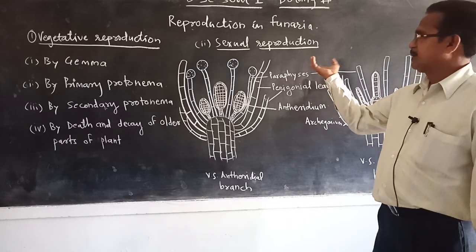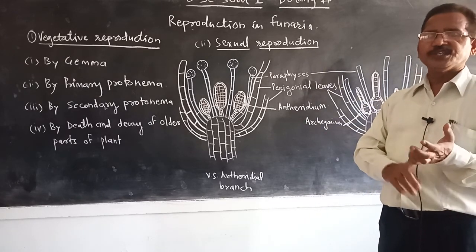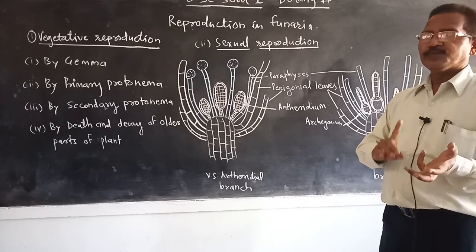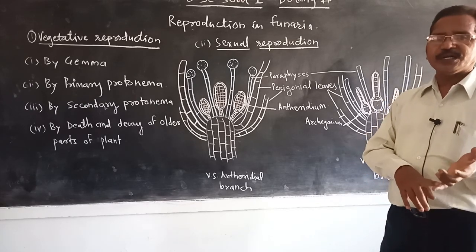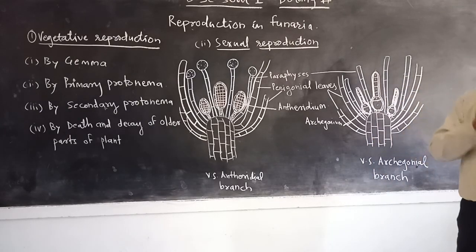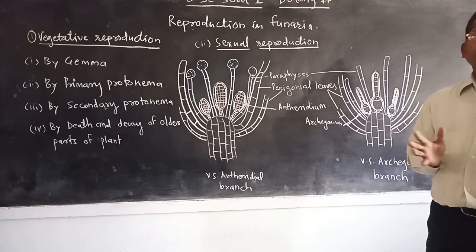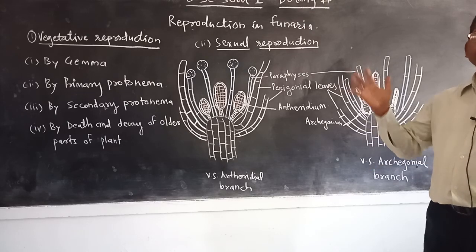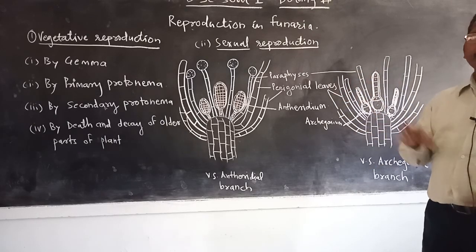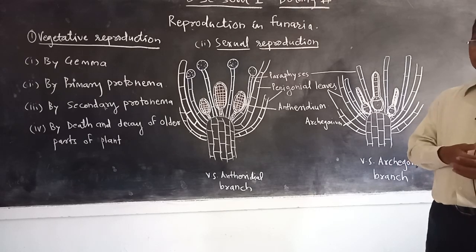The species of Funaria may be monoecious or dioecious. In monoecious species, both male and female sex organs develop on the same plant, while in dioecious or heterothallic species, male and female plants are different. The sex organs develop on the apices of the main axis as well as lateral branches, and all the sex organs remain protected by a covering called perigonial or perichaetial leaves.